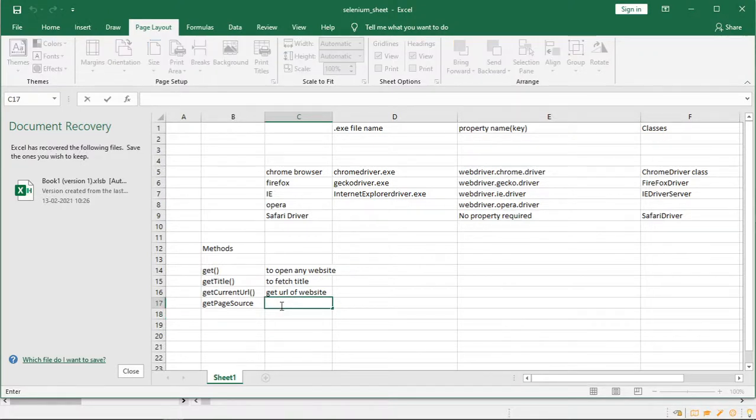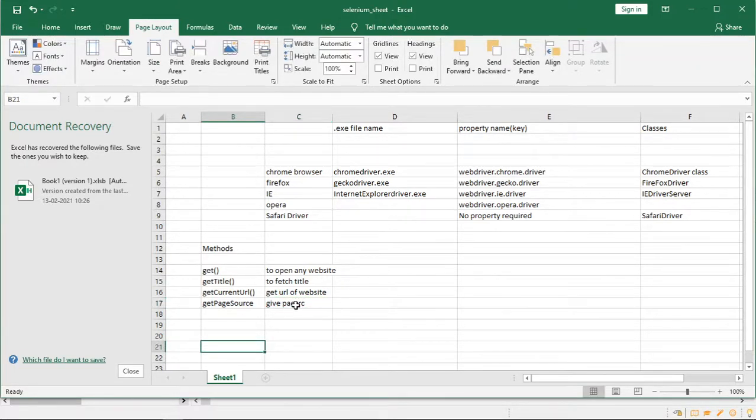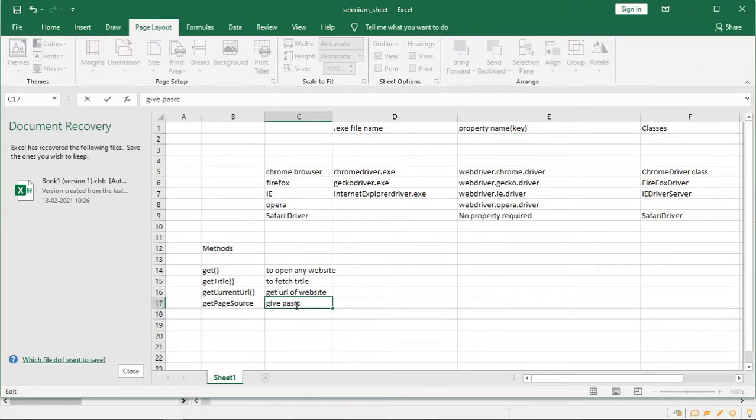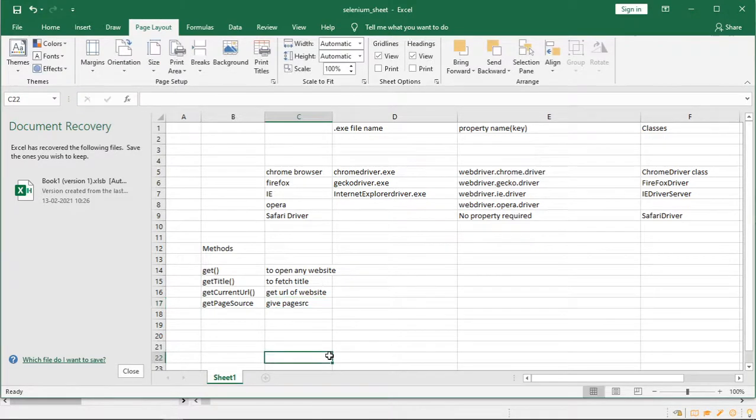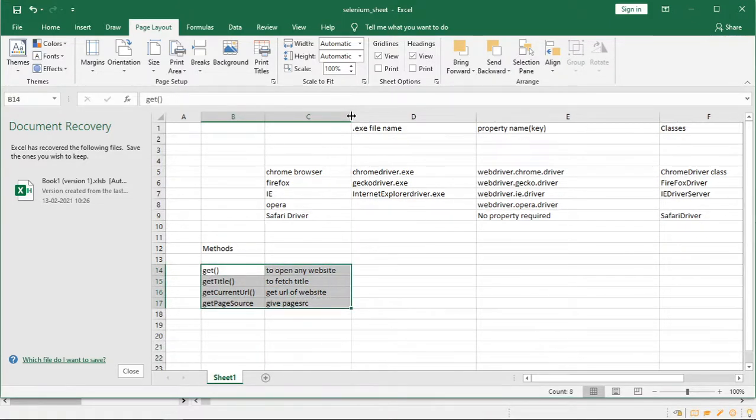So this will give the page source. Okay, save it. So these are the four methods we have discussed, and I suggest you practice these four methods before we go on to the next method.